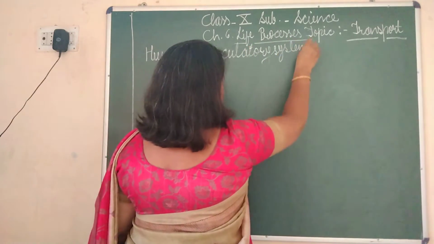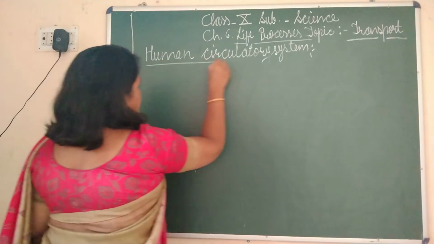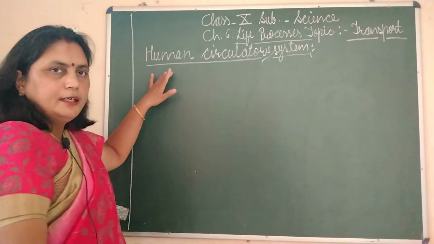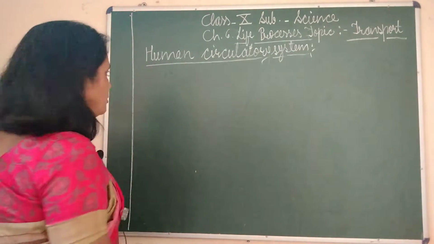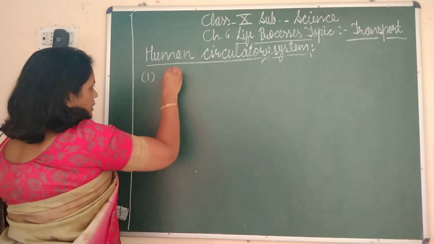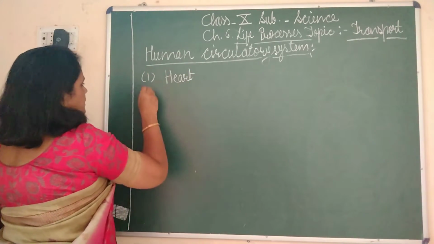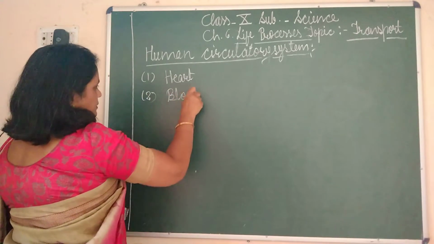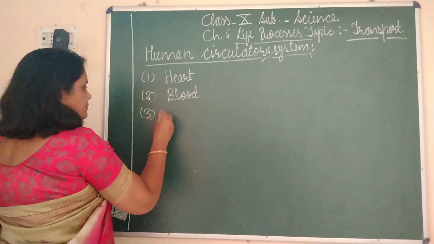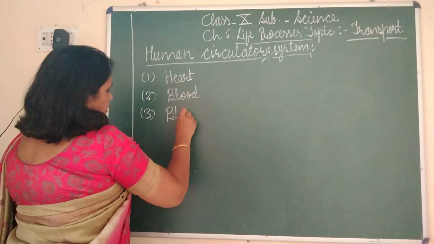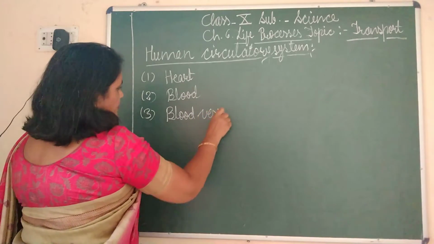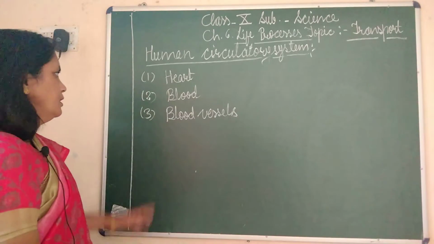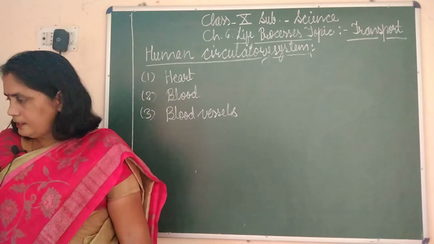Children, the human circulatory system, which is responsible for transport of various substances in our body, can be divided into three parts for the convenience of our studies. Number 1, heart. Number 2, blood. And number 3, blood vessels. After discussing all these parts, we will discuss various terms like blood pressure, heartbeat, pulse rate, etc. So first of all, let us begin with heart.